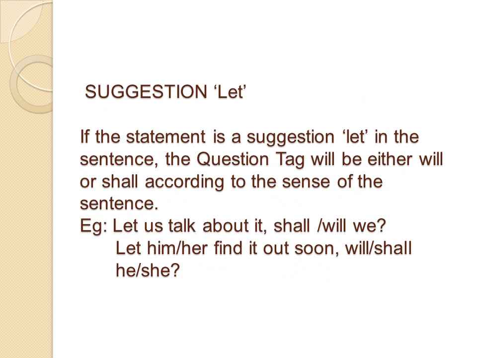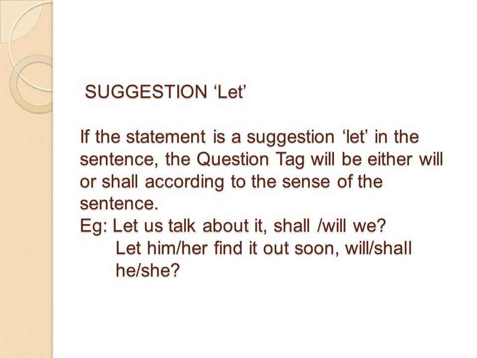Now, if the statement is in a suggestion form or it begins with let, the question tag will be either will or shall according to the sense of the sentence. Now, example: let us talk about it.